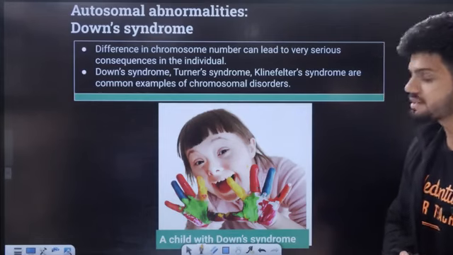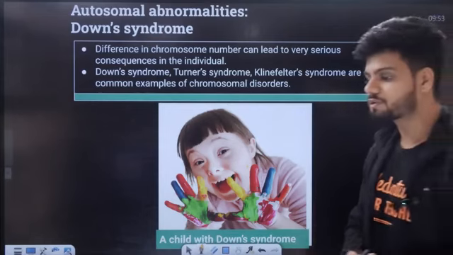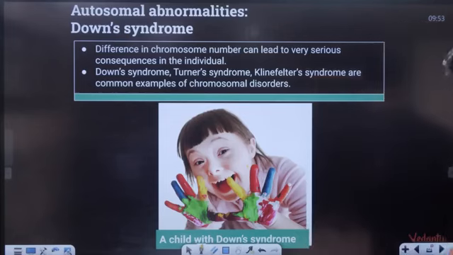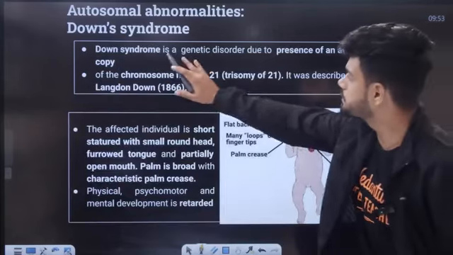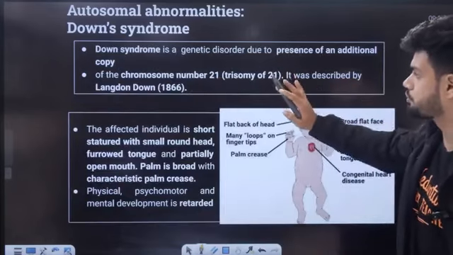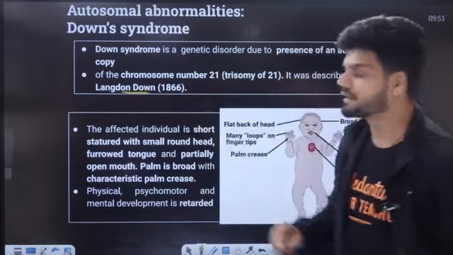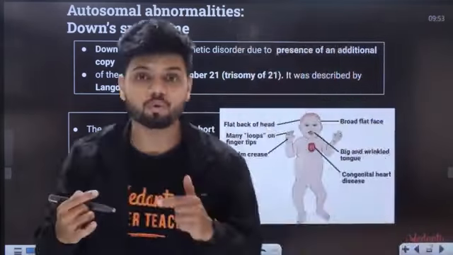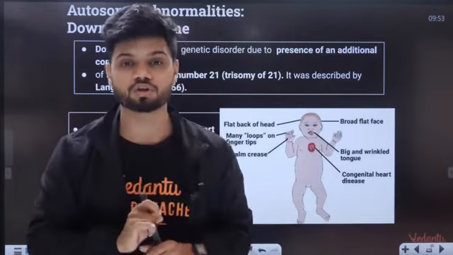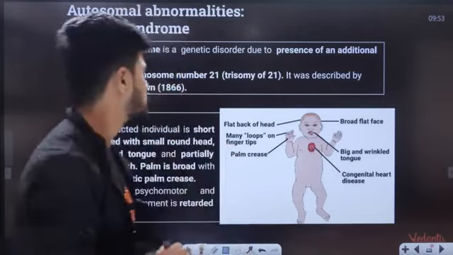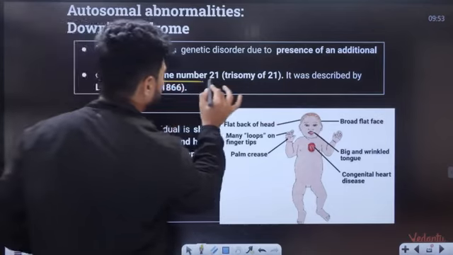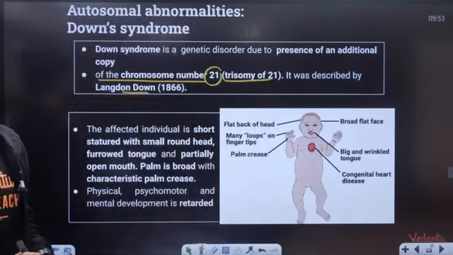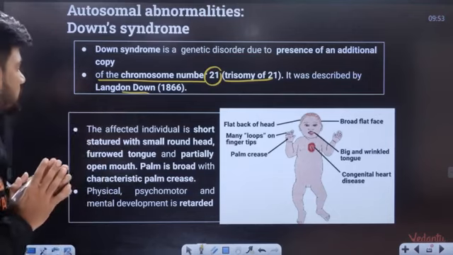This is called Down syndrome. This was first discovered by Langdon Down. Down syndrome is a genetic disorder with the presence of an additional copy of a chromosome. Langdon Down was the scientist who discovered it. In the case of Down syndrome, there is an extra chromosome at the 21st position. Of chromosome number 21, one extra copy is there, called trisomy of 21. One extra chromosome is here, trisomy of 21.